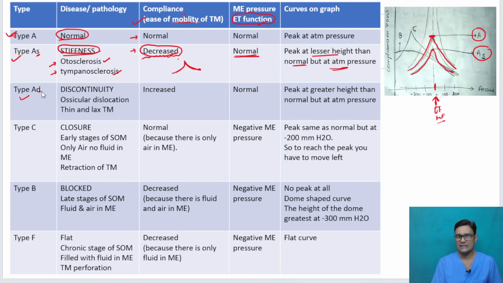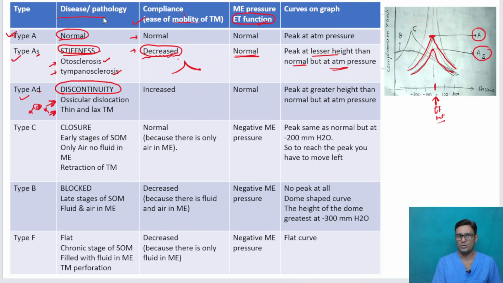Type AD. D stands for discontinuity. The name suggests there is some discontinuity in the ossicles. There is no incus, or there is no malleus, or one of the three is gone. This happens in head injuries, or it may be happening in some kind of CSOM also, but mostly in head injuries. There is some kind of ossicular dislocation. It's also seen in thin and lax tympanic membrane.